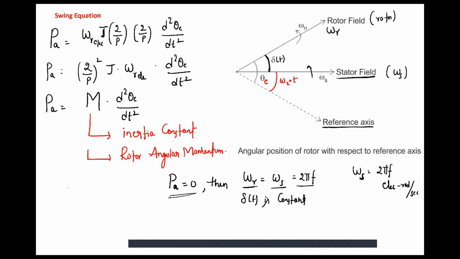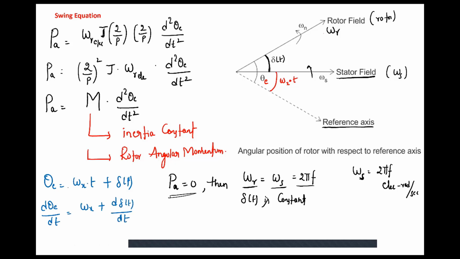Now, the displacement of the rotor with respect to the reference axis is theta electrical. So theta electrical will become omega s into t plus delta of t, from the figure. Okay. So if you differentiate one time, d theta e by dt, it will become omega s plus d delta of t by dt.